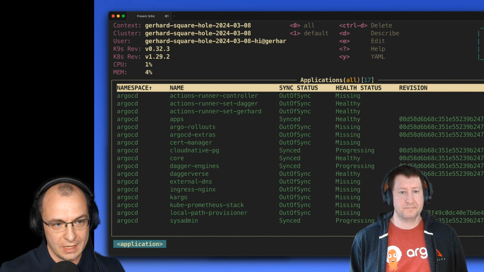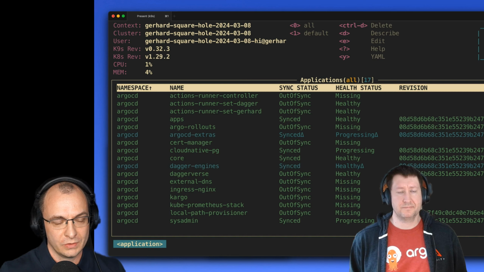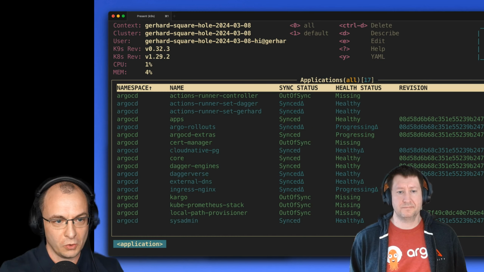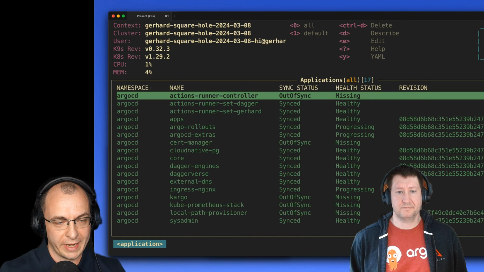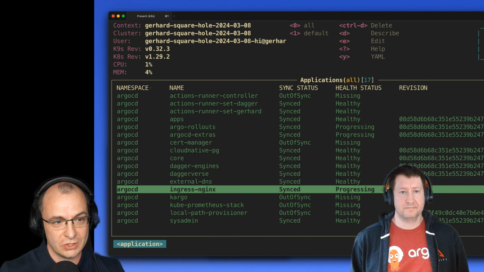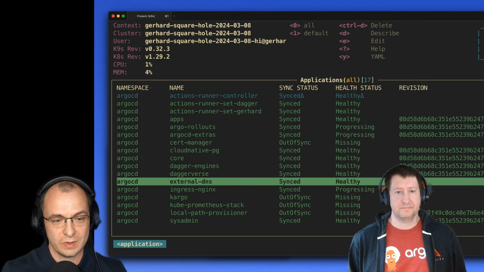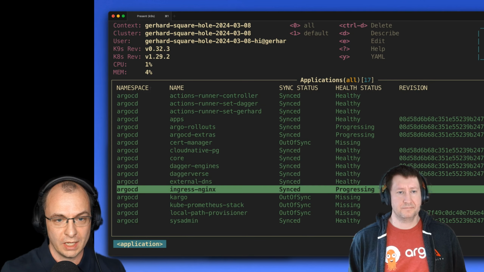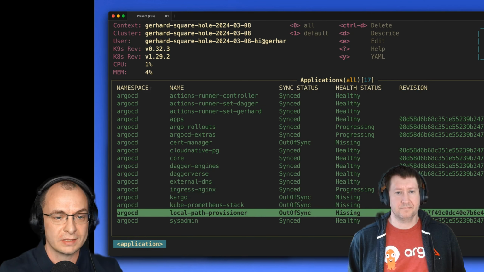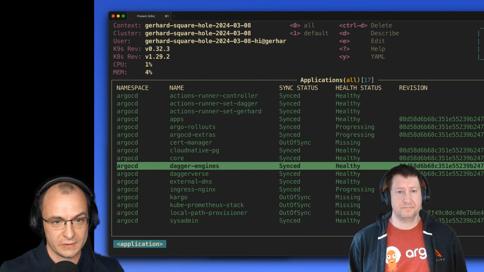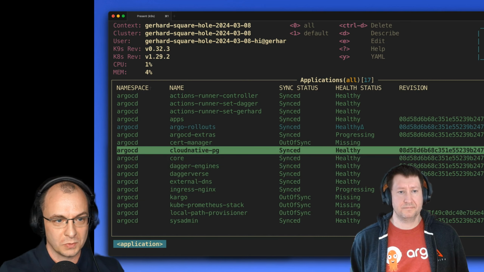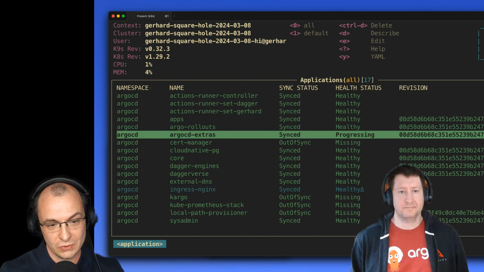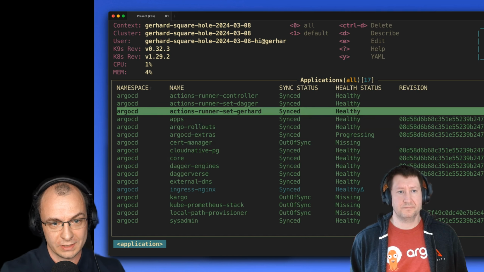So what do we see here? Well, we see Ingress Nginx, we see external DNS. These are some of the core components. There's Cert Manager, there's Cloud Native PG. There's a couple of components that we expect to be there. Prometheus Stack, another one, which will give us like a very nice baseline for this cluster. And all these building blocks we will be using to assemble and to make something with this cluster.